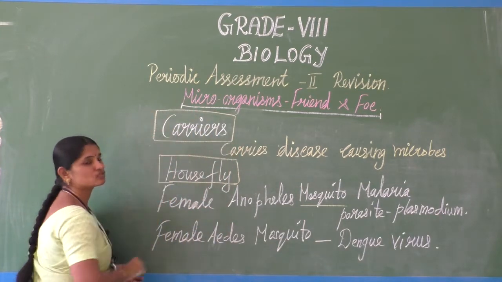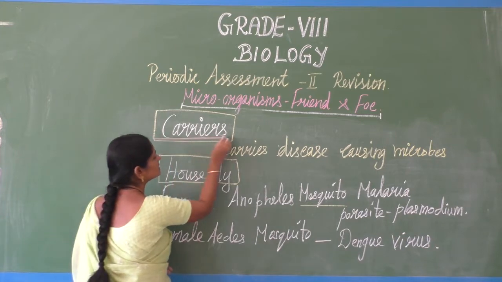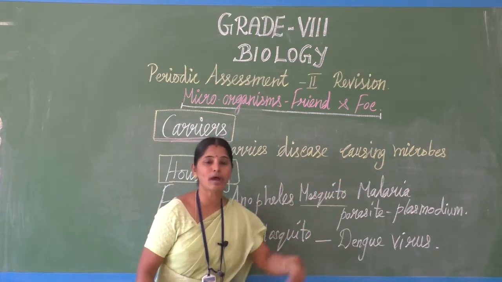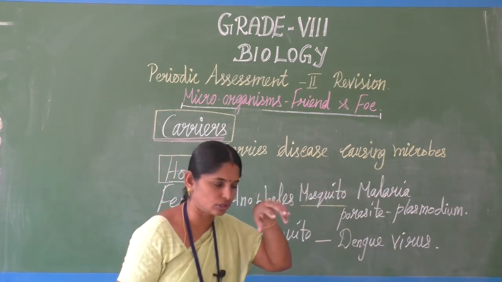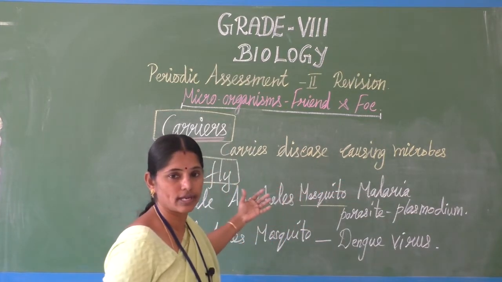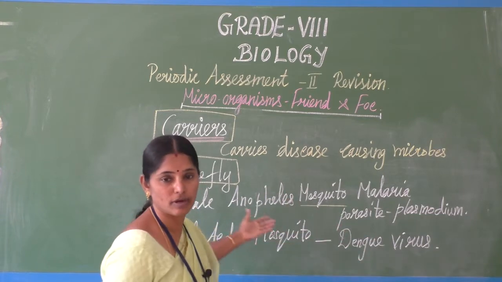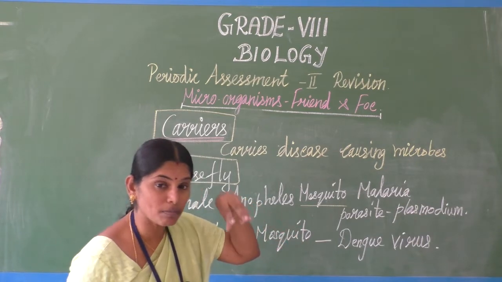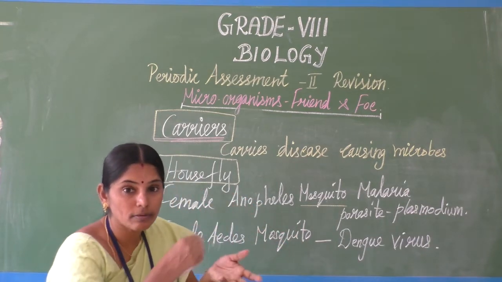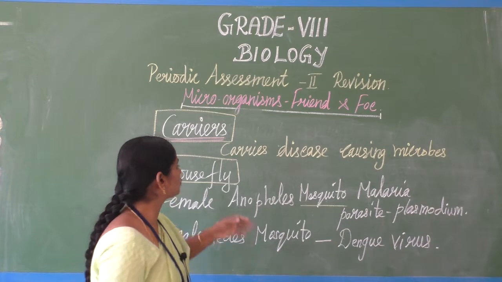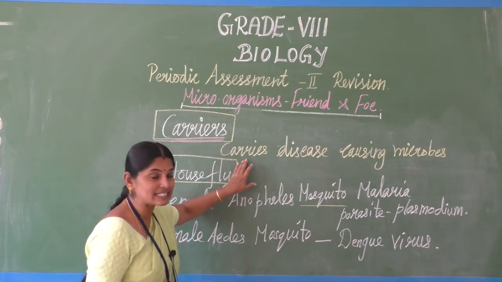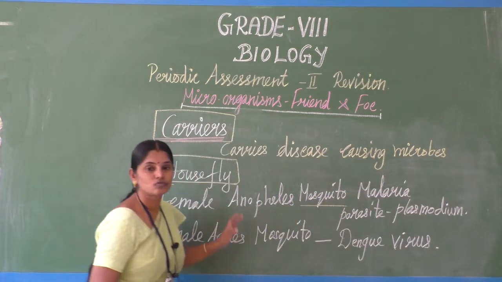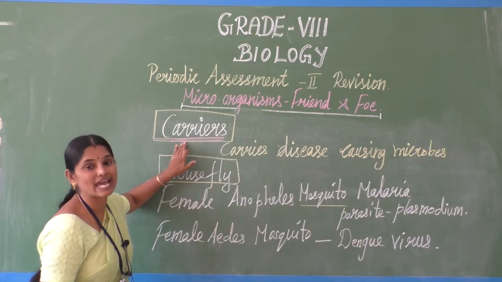What is meant by the word carriers? Carriers means it carries the disease causing microbe in it. The housefly and mosquito sit here and there. The housefly and others sit even on fecal matter. So it carries disease causing microbes, which may stick on their body parts. So they are called carriers.